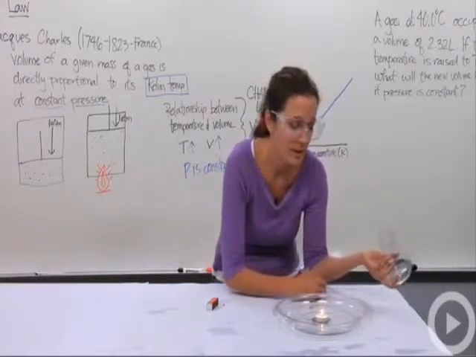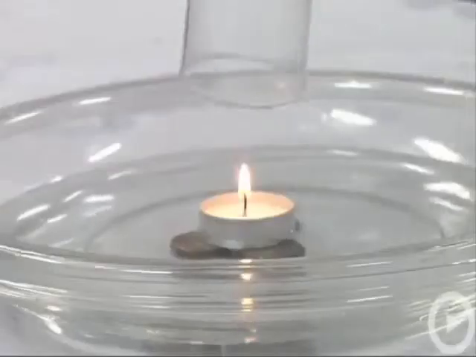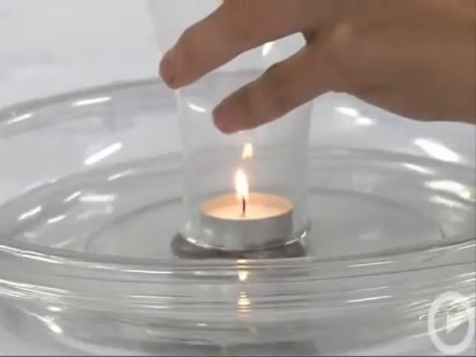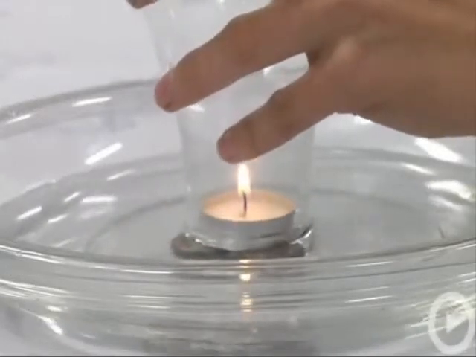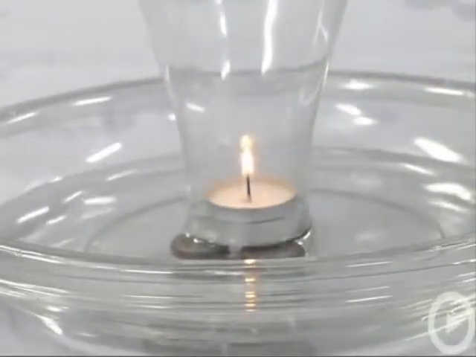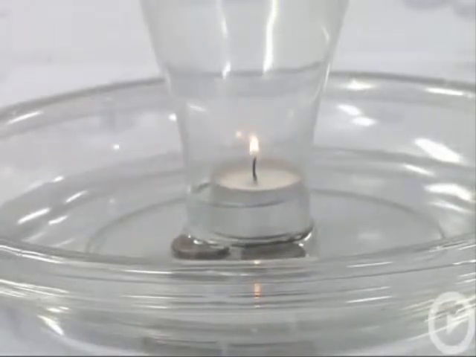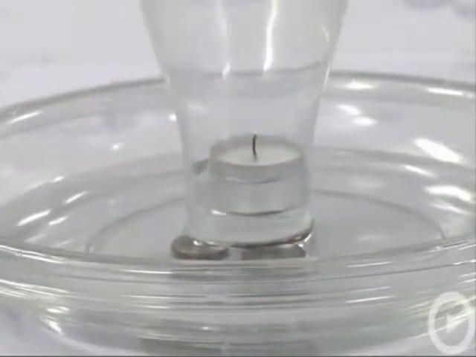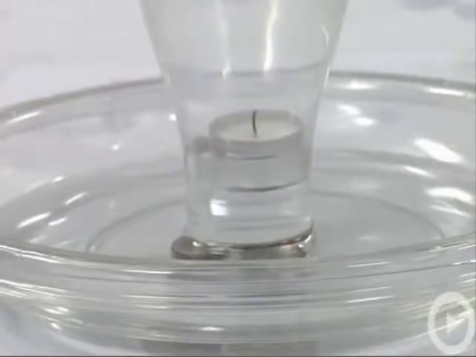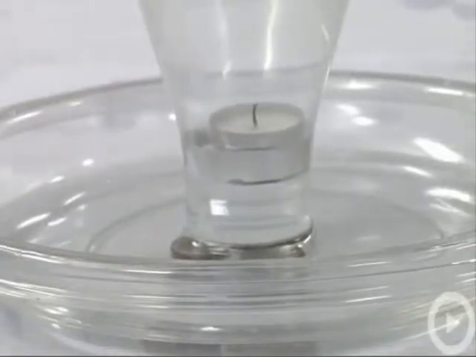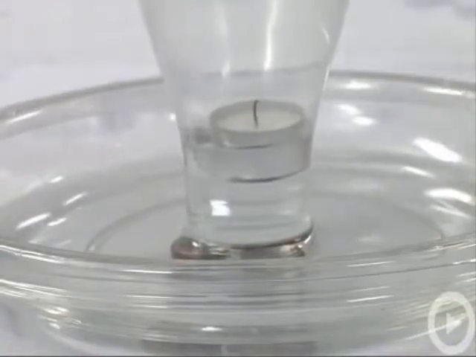I'm going to put this glass on top of this candle, and what that's going to do is make the candle go out, because all the oxygen in this glass container is going to be used up. And notice when it went out, the water level rose inside the canister.